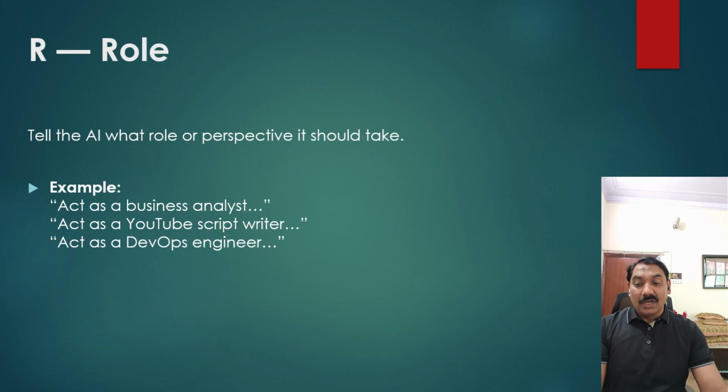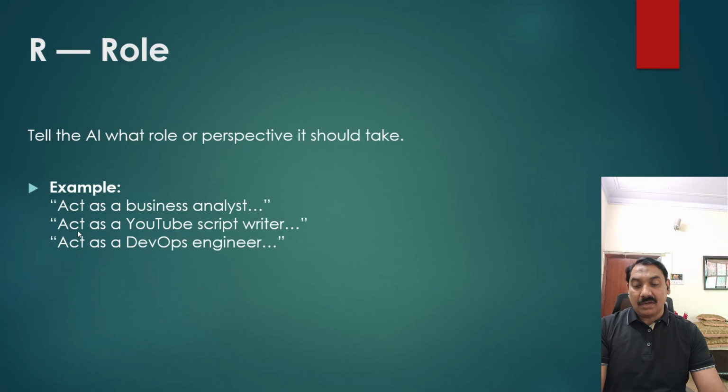R is the role. We need to tell what role it is performing, because if we are giving the context but not clarifying what role it needs to perform, then you are not getting the appropriate answer. For example, we can tell ChatGPT to act as a business analyst. Whatever context is provided, it will answer according to the business analyst, and no other role will be entertained.